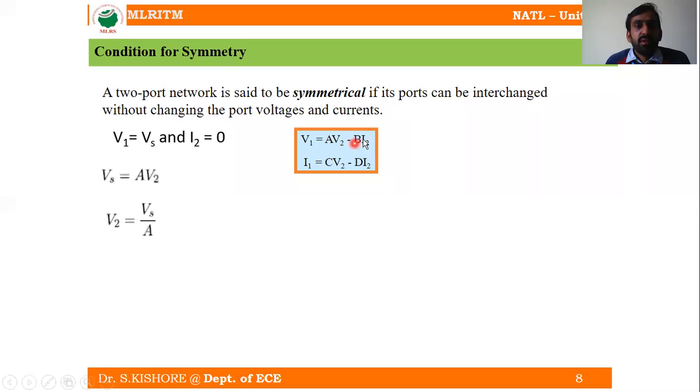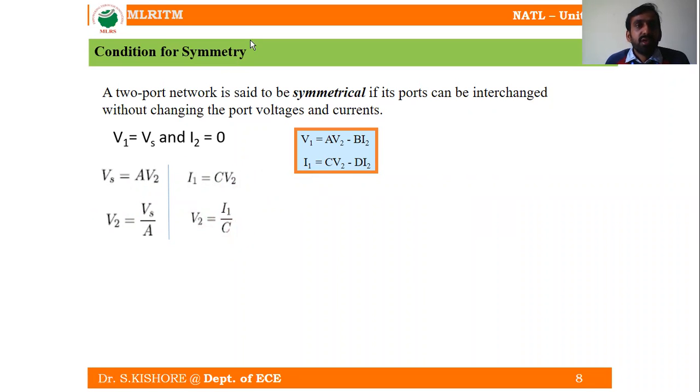This term Vi2 is going to be equal to 0. So Vs is equal to AV2. So from this we can write V2 is equal to Vs by A. From the other equation, we can write I1 is equal to CV2, because the term DI2 is going to be equal to 0. So from this we can write V2 is equal to I1 by C.